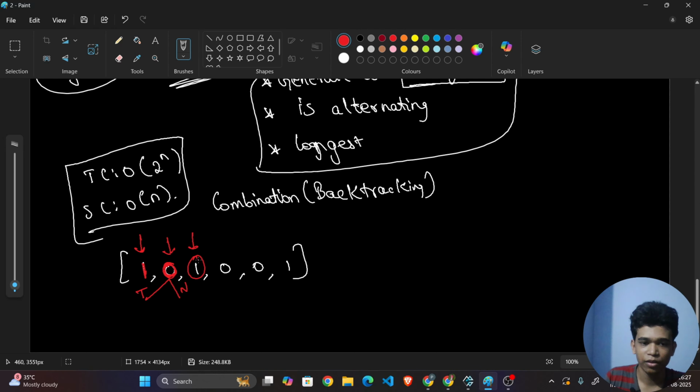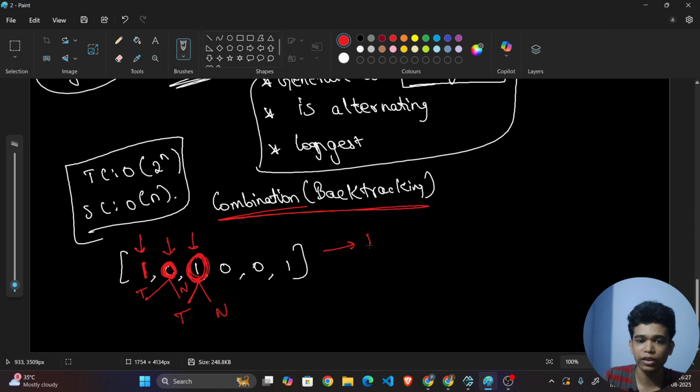Again go here. For this 1, what is my previous? It is 0. So I can either take it or I not take it. If I don't take this 0 in my subsequence, then what is my previous value? My previous value will be 1, right? In that case, I cannot take this 1. So this is going to be your combination or backtracking approach.